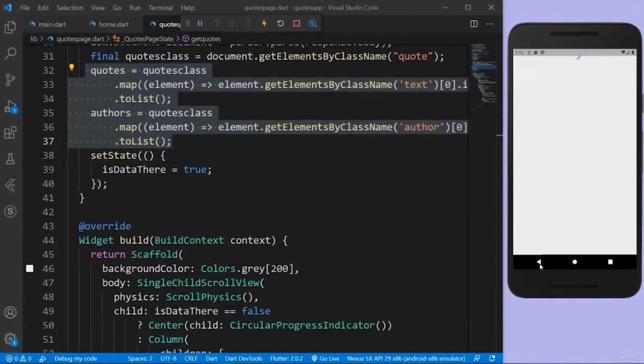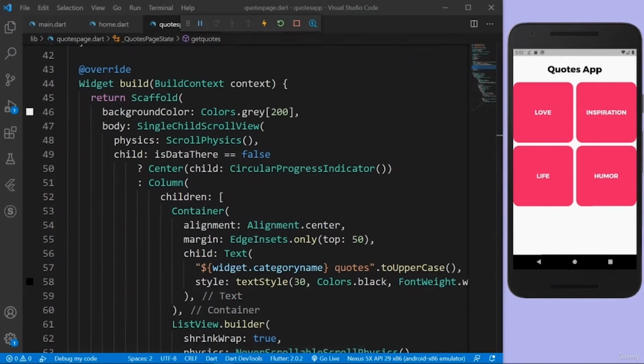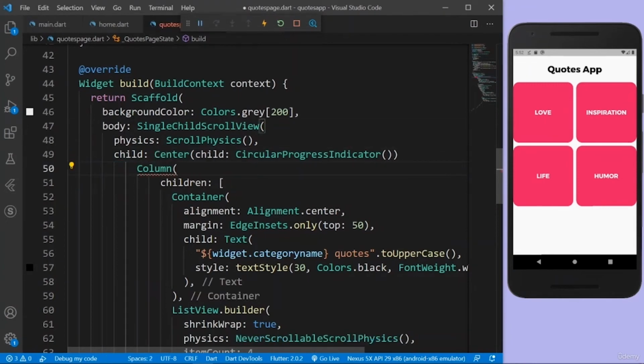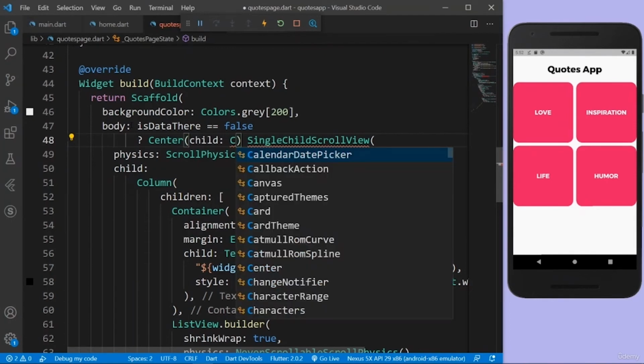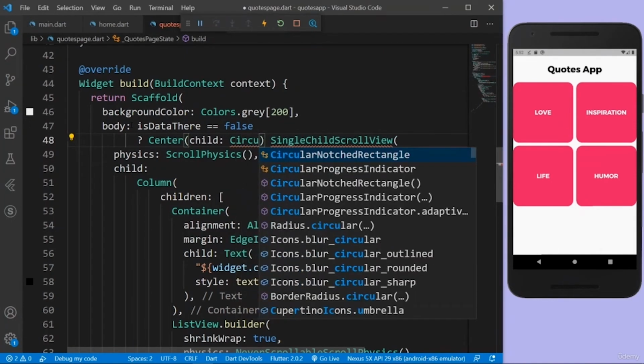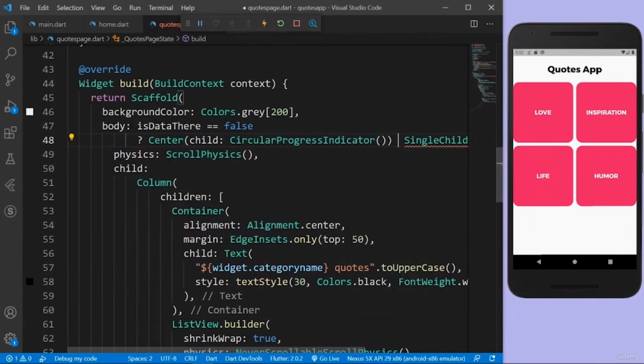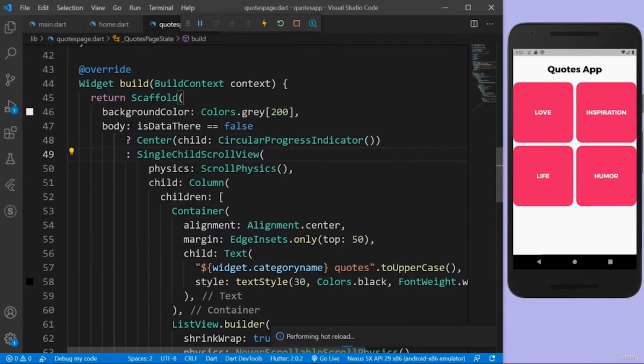Let's come back to this page and let's put this in the center. I want to put it in the center, so I'm not going to use a single child scroll view. I guess I'll just do it up there. Sorry for this. Instead of showing a single child scroll view, I'll say if the is data there variable is false, then in the center show a circular progress indicator, but if it is true, then show the single child scroll view with the quotes. Circular progress indicator, or else show the single child scroll view. So this time it should work.